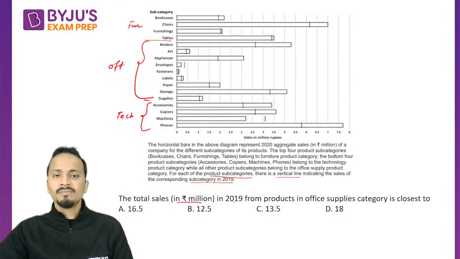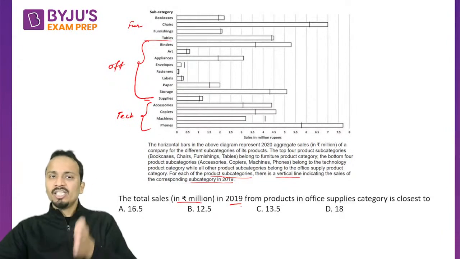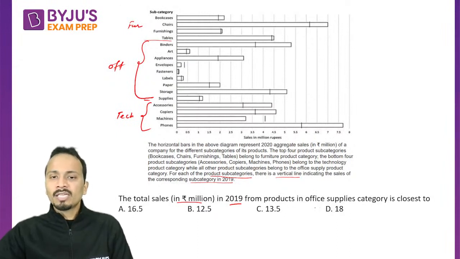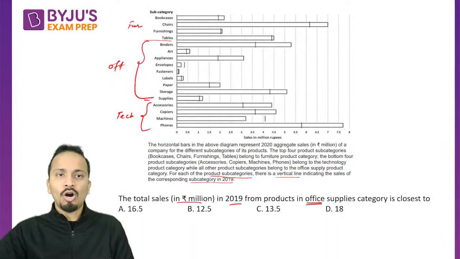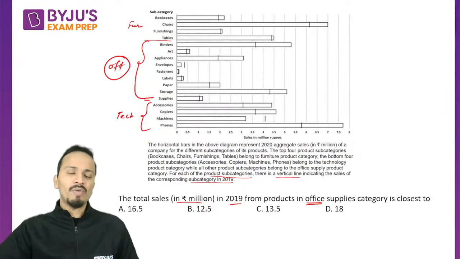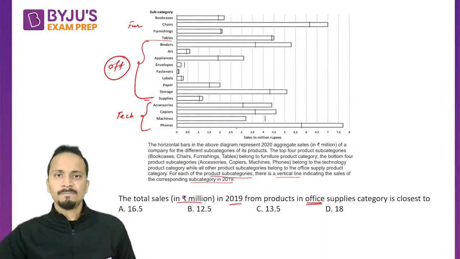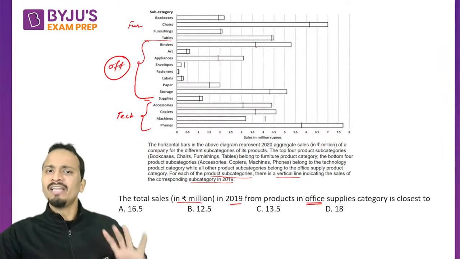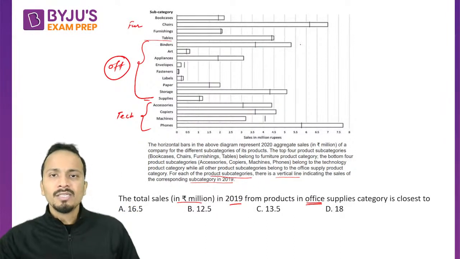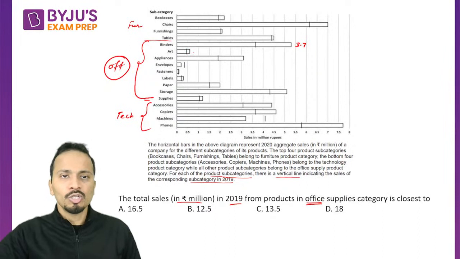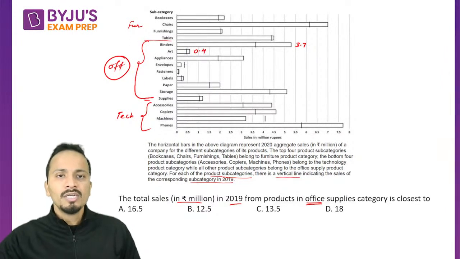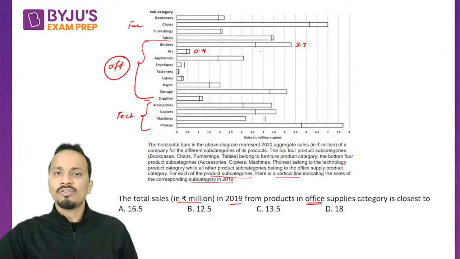The question asks for the total sales in million in 2019, so we have to look at the vertical lines for products in the office supplies category. These are the subcategories in the office category. We just have to add these values and find out which of the options is closest to the correct answer. I'll write all the approximate values. For binders, the value is a bit above 3.5, so I'll write it as 3.7. For art, it is below 0.5, so 0.4. I'm mentioning all the values against each of these bars.